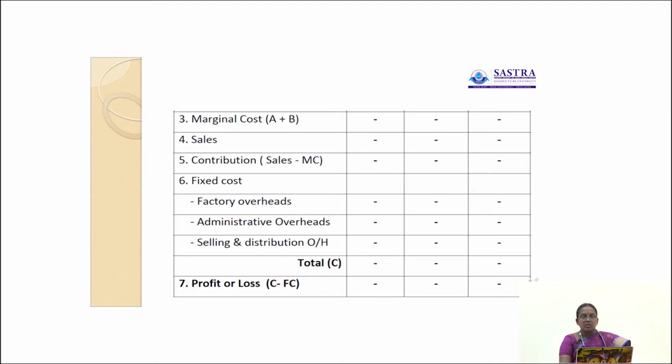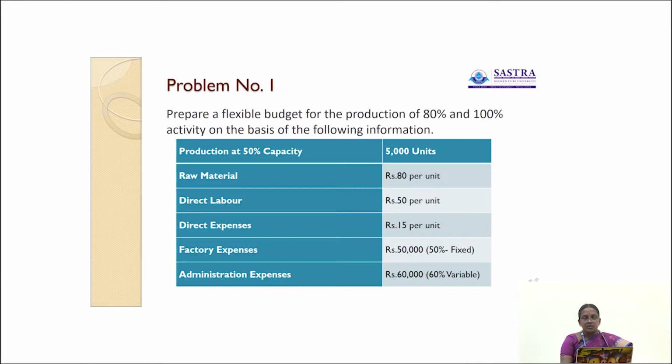Okay, now let us see the problems relating to flexible budget. The first one is: prepare a flexible budget for the production of 80% and 100% activity on the basis of the following information. So now we have to prepare the flexible budget at production levels of 80% and 100%.